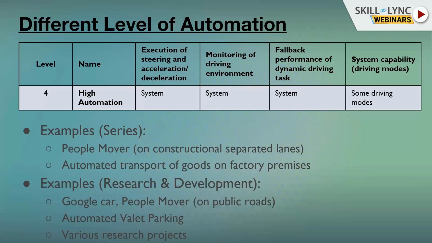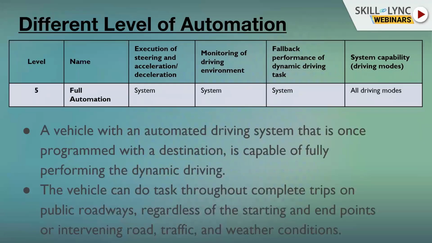And as I said, this is mostly in the research and development stage. And the most famous one is the Google car. So when you watch a video of the Google car, you know that, okay, we are talking about level 4. And level 5 is a system very similar to level 4, just that here we can handle all driving modes.